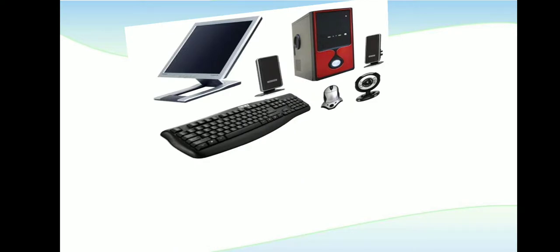After that, we can see the different parts of a computer located on the screen: monitor, speaker, mouse, web camera, CPU and keyboard. There are more parts which are not shown here, you can check. External parts are the important parts which are required every time. Some parts like a printer, sometimes we need if we want to take a printout, and a scanner, and a joystick if you want to play games.